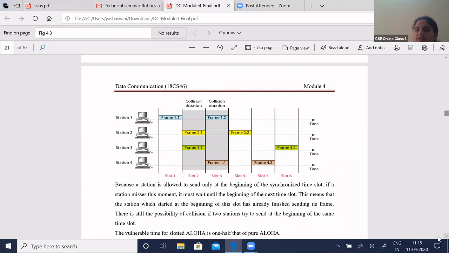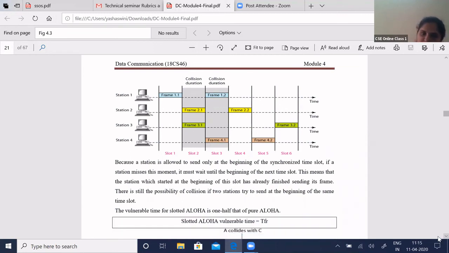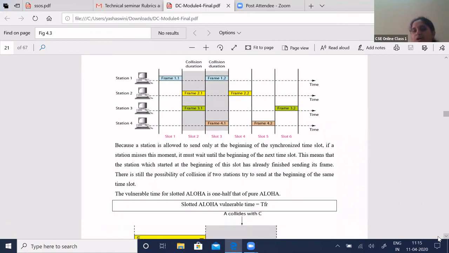So what happens to the vulnerable time? The vulnerable time is half that of pure Aloha, because there only 2 frames were able to reach the destination. Here, because of the synchronization in time, the number of frames reaching the destination has increased. So here the vulnerable time is only TFR, the transmission time required for the frame.